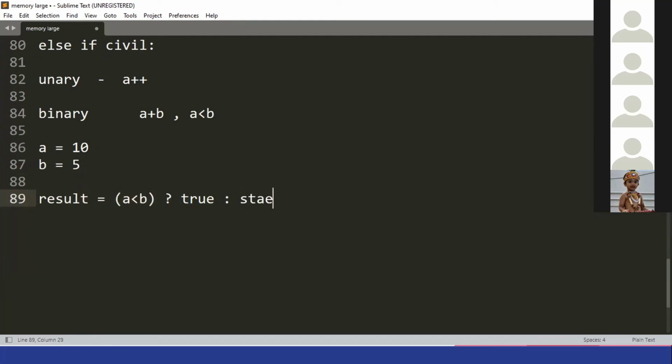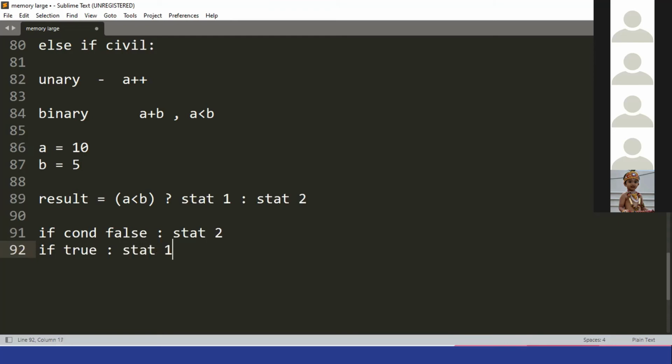I'll write statement 1 and statement 2. इसमें आएगा if condition false, statement 2. If true, it will go to statement 1. So is it easy now? Do you understand what this is? Yes, understood.